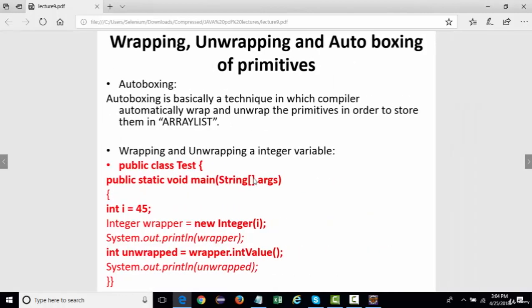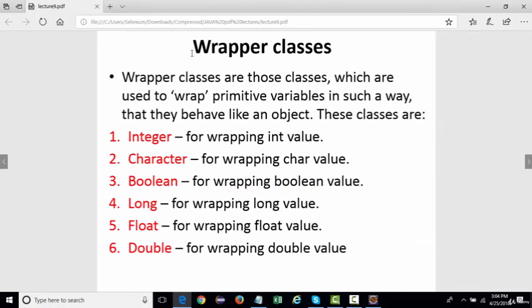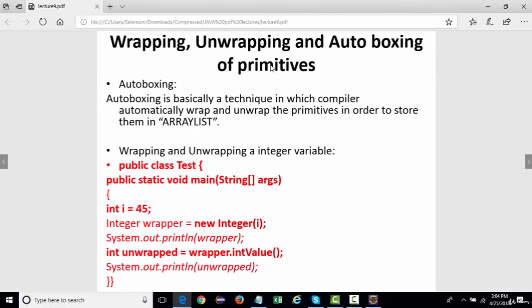But before that, there is the concept of wrapper classes. We're going to study wrapper classes first. This is again another important concept: wrapping and unwrapping. Then we're going to start with the ArrayList.